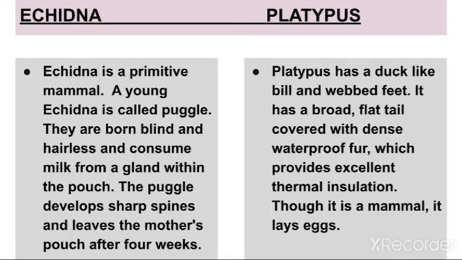In platypus, you will write platypus has a duck-like bill and webbed feet. It has a broad, flat tail covered with dense waterproof fur, which provides excellent thermal insulation. Though it is a mammal, it lays eggs.